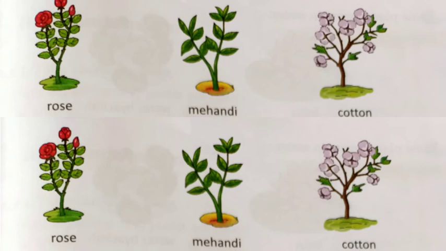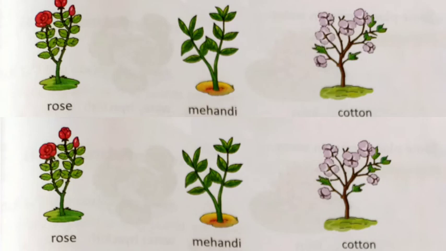After that, look these pictures of rose, mehndi and cotton. Rose, mehndi and cotton are much smaller than trees and they have woody stems. So you can say rose, mehndi and cotton are the examples of shrubs.